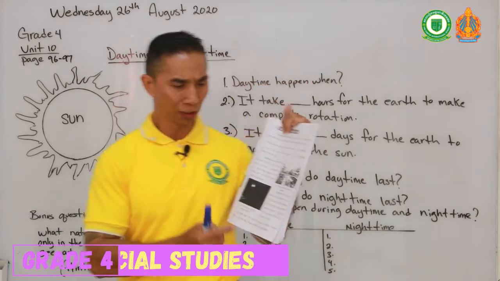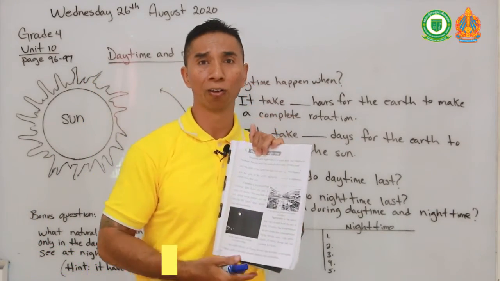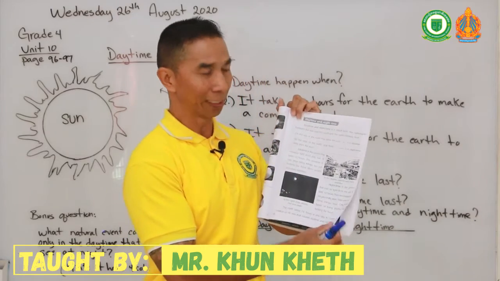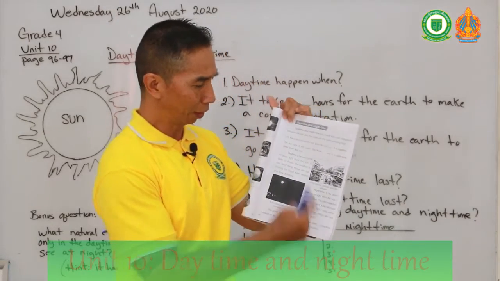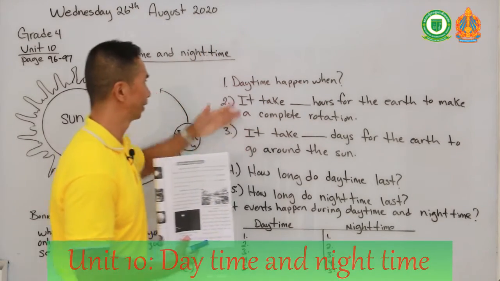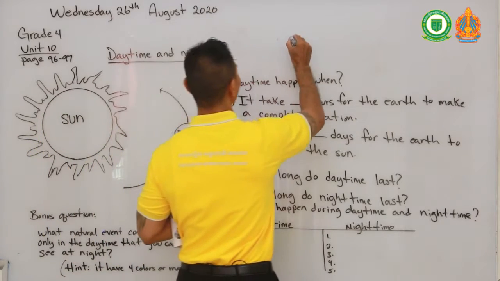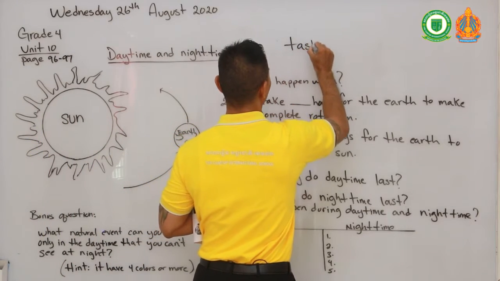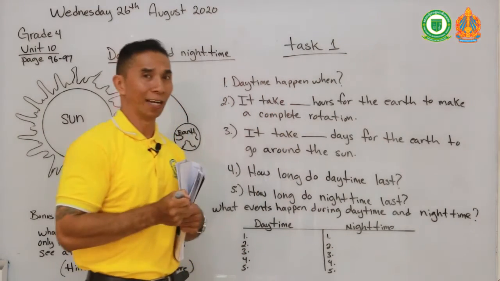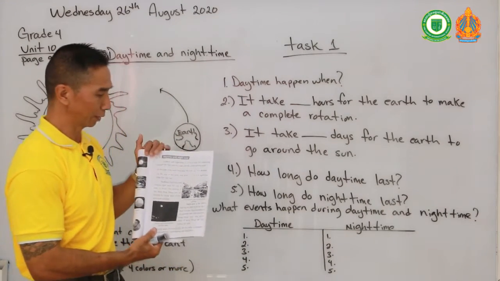Okay, now I want you to also read the rest of your text. After you read your text, please record your voice and post it on our Telegram page about daytime and nighttime. The readings on page 96 will also help you answer these questions here. These questions are part of your task 1. Plus, I will have other assignments that I will drop for you after you have completed this work.